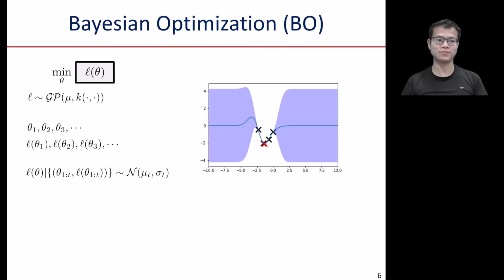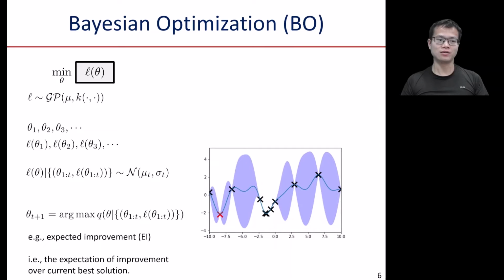Based on these samples, we can construct the posterior distribution of L at unsampled locations. Based on this posterior distribution, we can define an acquisition function Q that measures the value of each point for our optimization purpose. In each step, we maximize this acquisition function to decide which next point to sample.